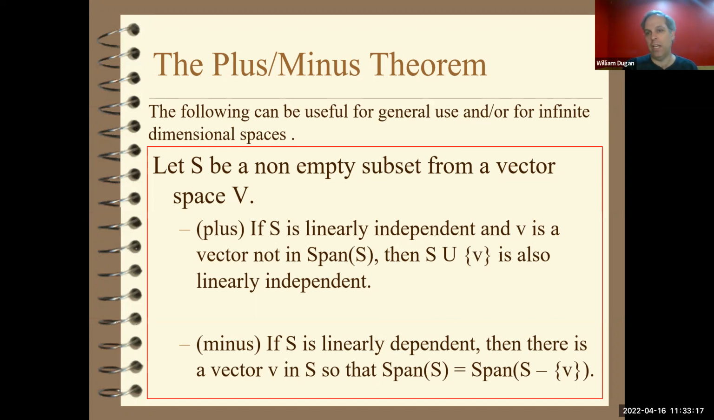The reason is that if they're dependent, then one vector has to be a linear combination of what came before it, and it would have to be the vector we just added. But that would mean that vector is in the span of those vectors, which is not true.